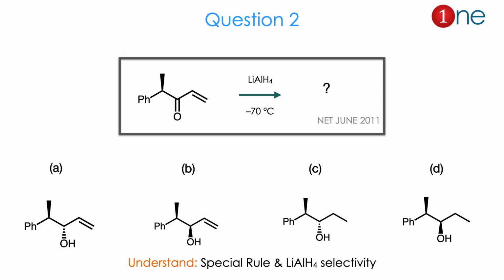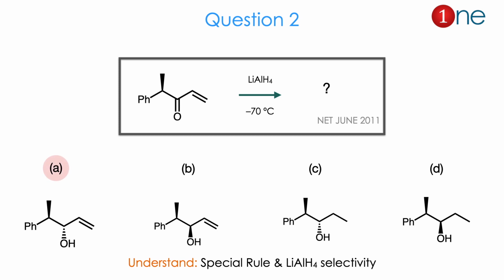Then question number 2. The starting material has a phenyl attached to an alpha beta unsaturated ketone, with a methyl above the plane. They are using lithium aluminum hydride. They ask you to find the product. The product can be of 4 types with the alcohol attachment. The reduction happens whether the alcohol is above the plane or below the plane or both, in syn fashion or anti fashion, or the double bond is reduced or not. From reactant to product, a special rule is involved and lithium aluminum hydride selectivity is important here. The answer is A.